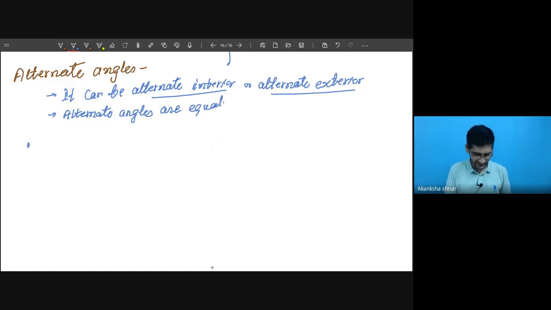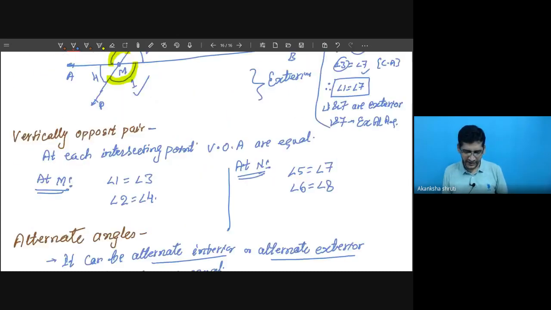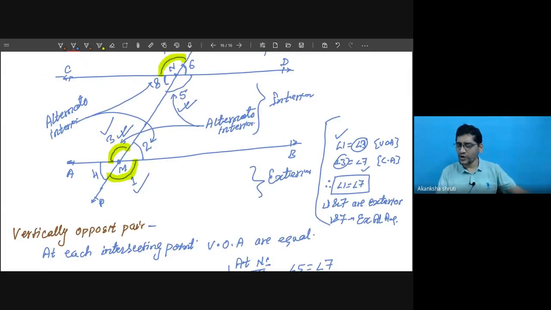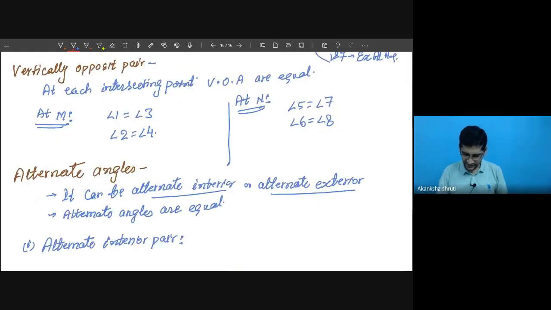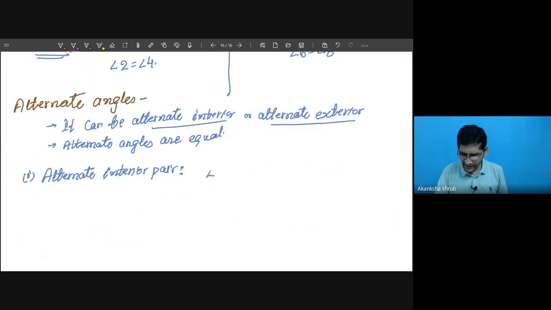So here we can write the first one. What are our alternate interior pairs? Interior means we have to look in between the parallel lines and see which angles will be equal. Here we have observed angle 3 and angle 5 are equal and they are inside this parallel line. So write angle 3 is equal to angle 5.